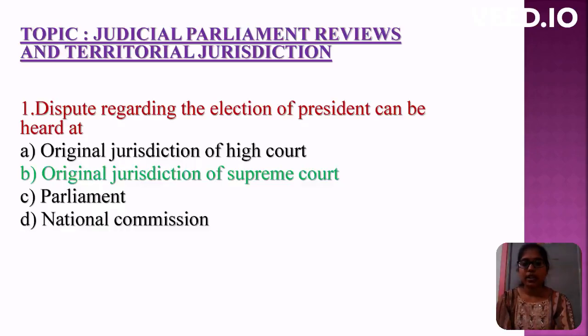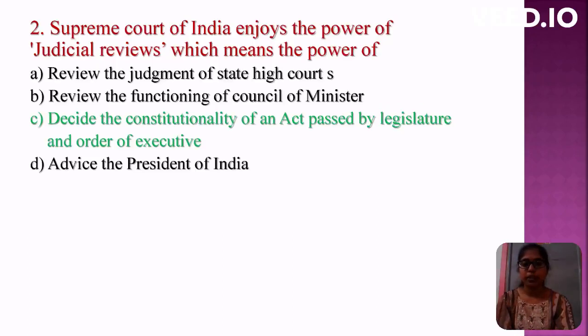Let us go to the next topic, judicial parliamentary reviews and territorial jurisdiction. First question: Disputes regarding the election of President can be heard at? Options are original jurisdiction of High Court, original jurisdiction of Supreme Court, Parliament, Election Commission. Correct option is original jurisdiction of Supreme Court.